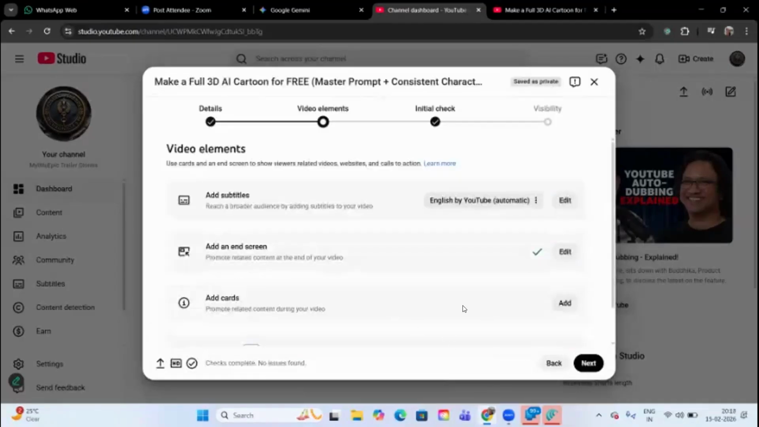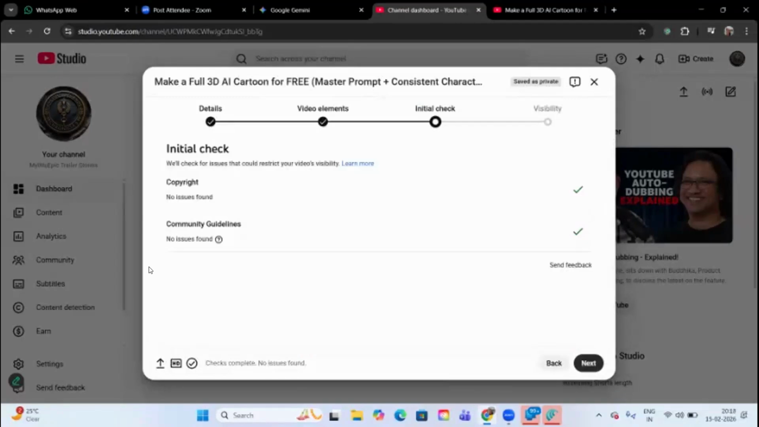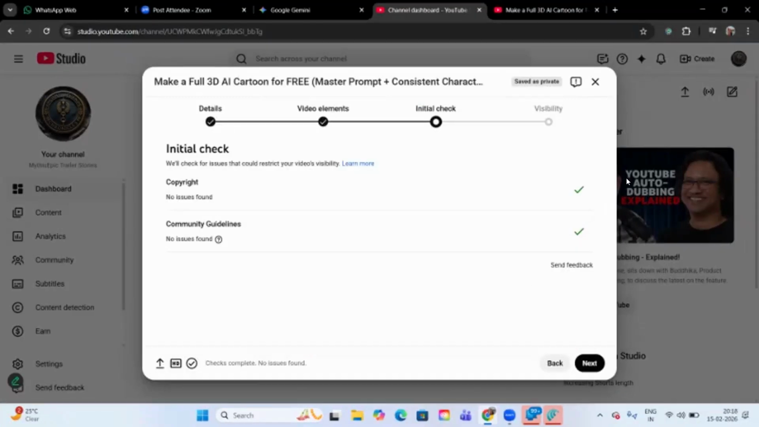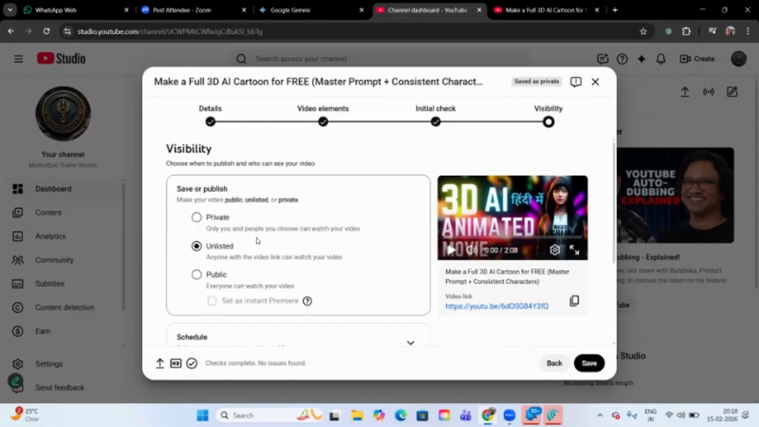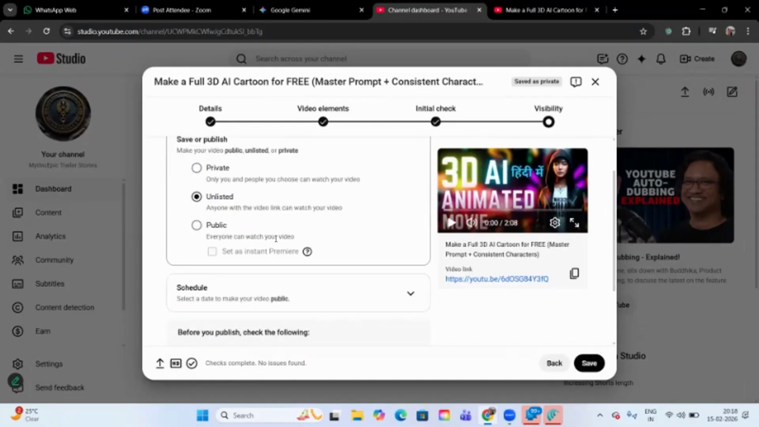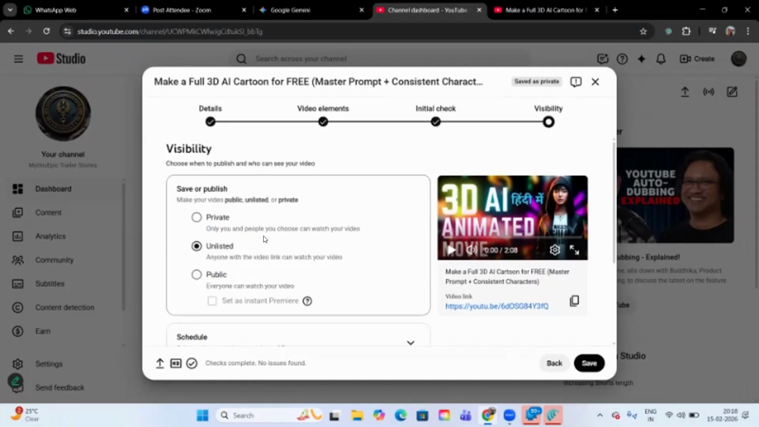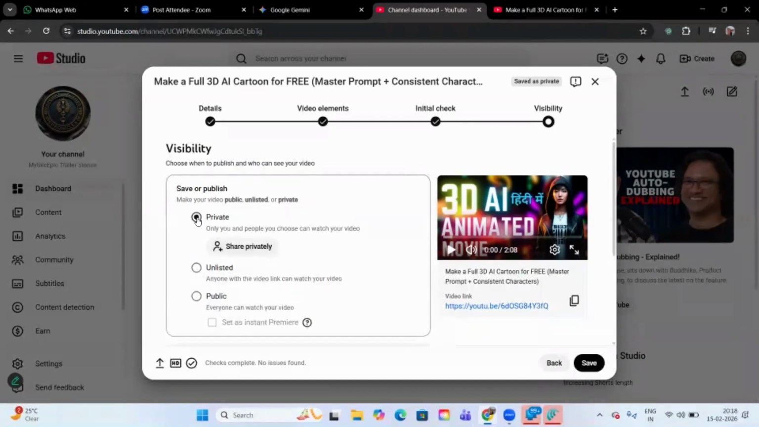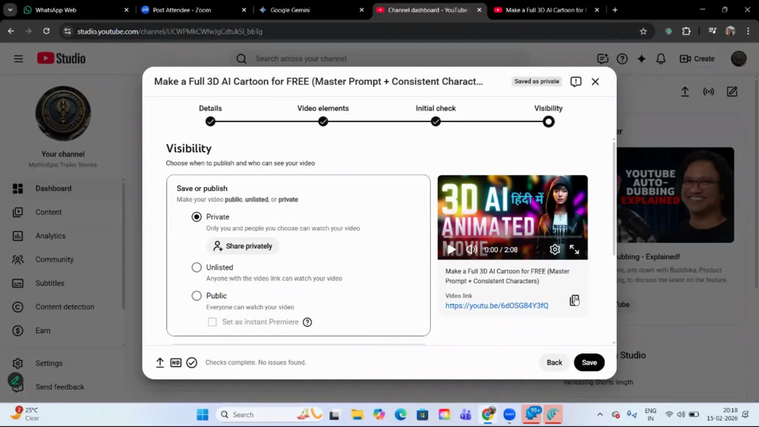Now go to next. Your copyright and community guideline checks should both be ticked. Then you can go to next. Now here let us understand the different ways of publishing. First, we can keep some videos private. If we tick this, only you can check that video, nobody else. Even if I copy this link and share it with anybody, they won't be able to see it.